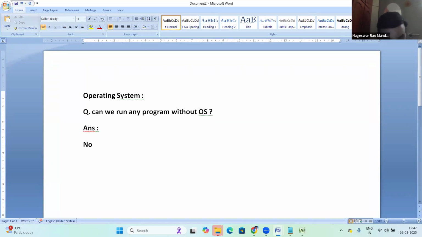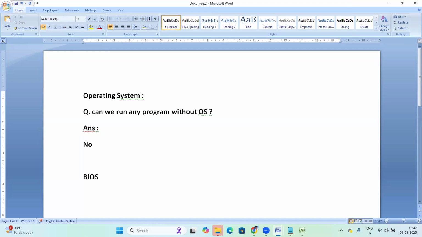See, in your system there is a BIOS. What is BIOS? BIOS stands for what? Anyone have an idea? It is a chip. Basic input output system. Yes, good. Basic input and output system.